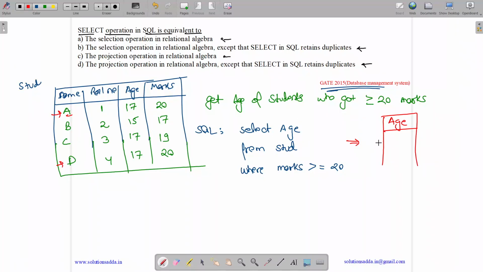But this one does not remove duplicates. So we will get 17 and 17. If we want to remove duplicates, we must write distinct over here. But by default, it does not remove duplicates.